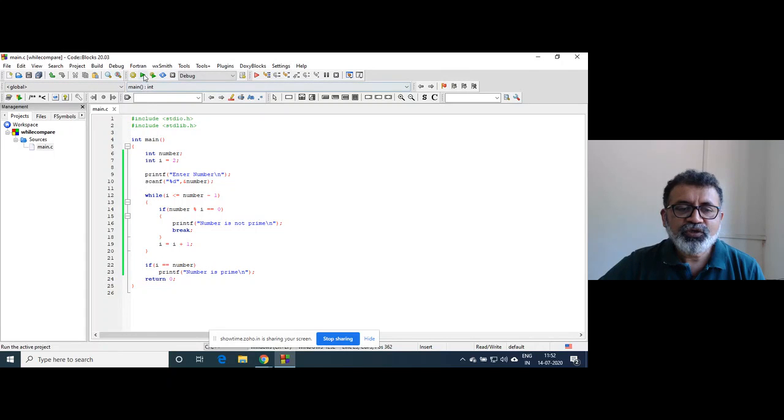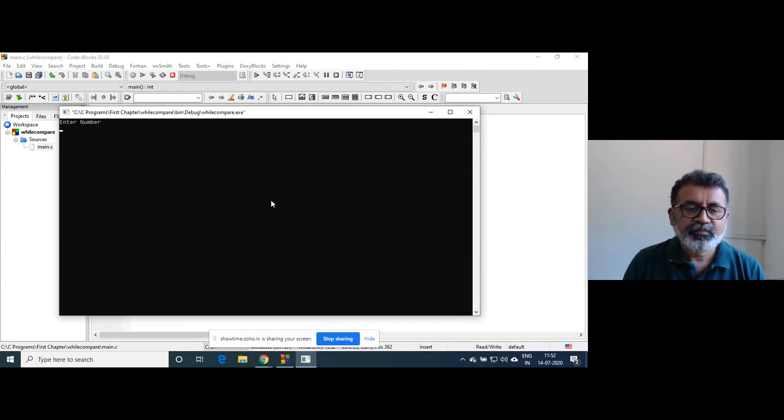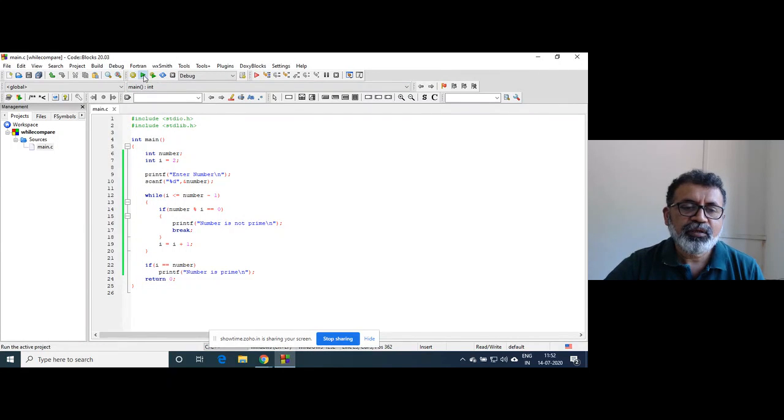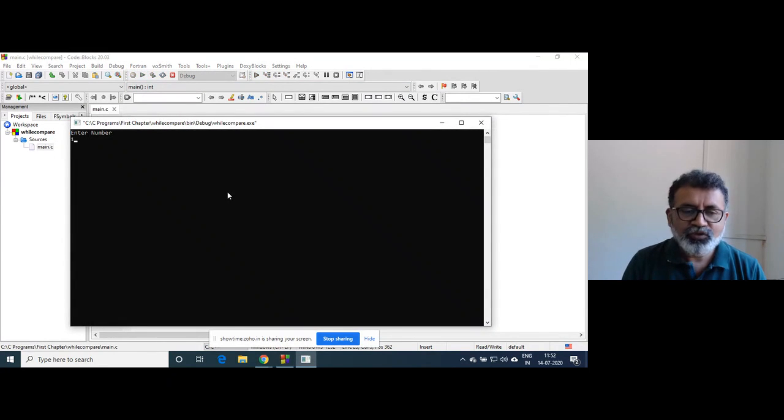So when I run this code now, if I enter 5, it gives number is prime. If I enter, suppose, 25, it says number is not prime.